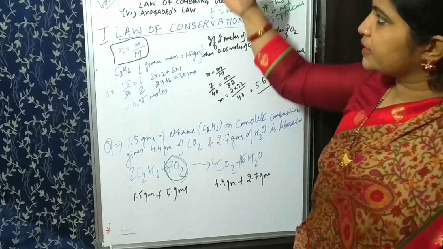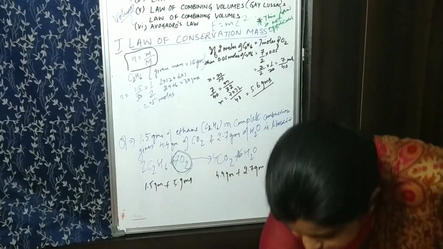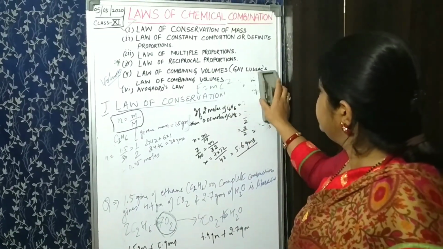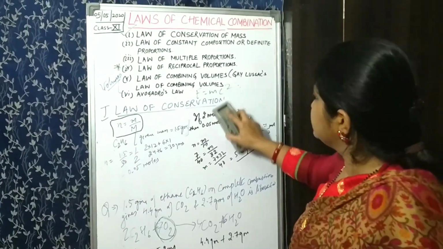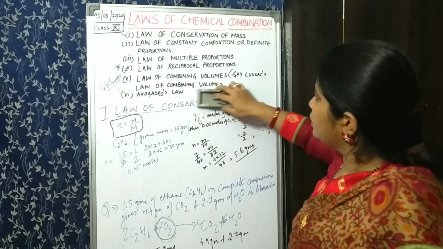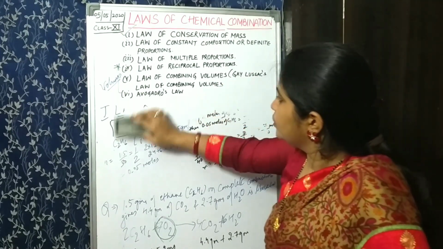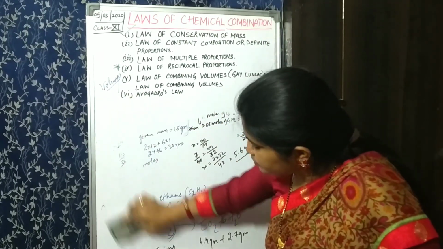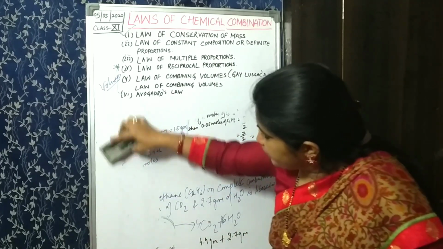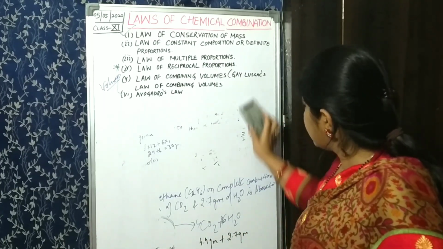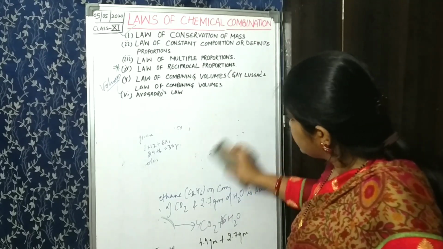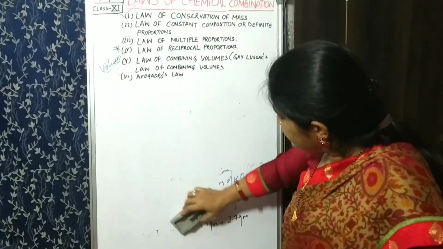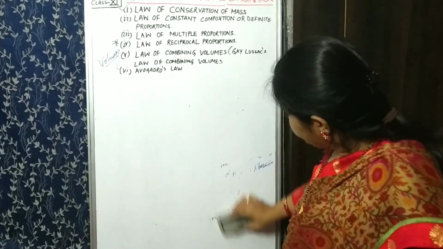Now moving on to the second law. I hope you have understood the first law. Moving on to the second law now, that is the law of constant composition or law of definite proportions. This law has been already studied by you in your junior classes, that is in class 9 CBSE. You have studied the law of definite proportion when you were studying about atoms.